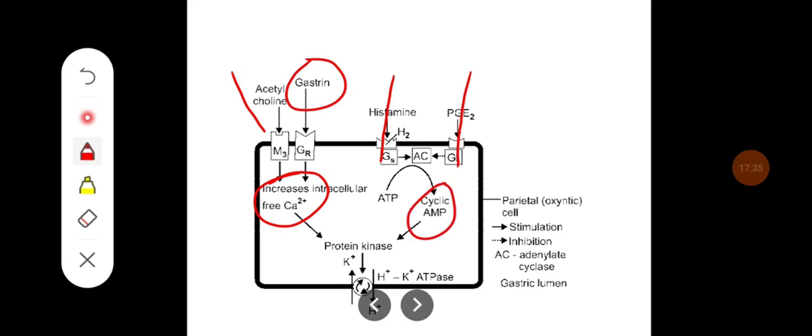Increased cyclic AMP increases the activity of the protein kinase, with the calcium, so that is going to increase the hydrogen potassium ATPase activity to increase the production of HCl.